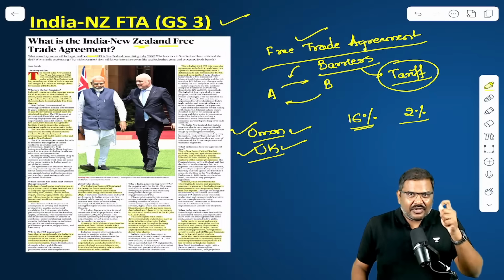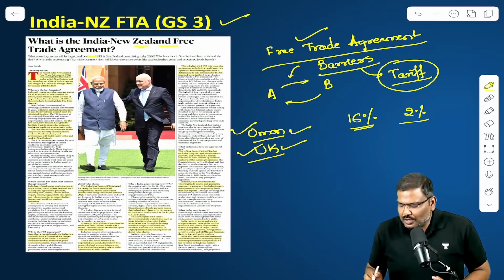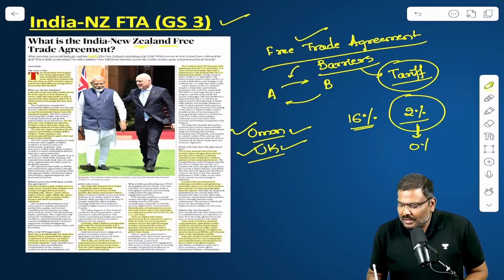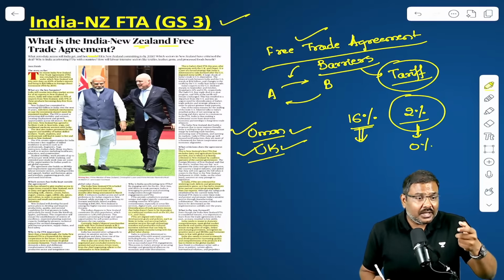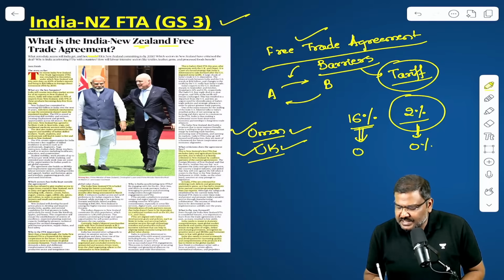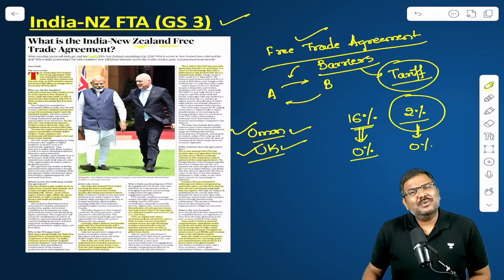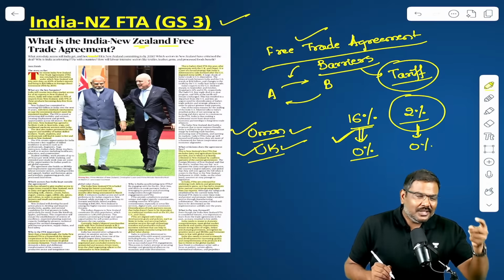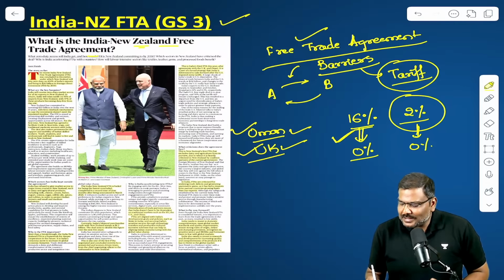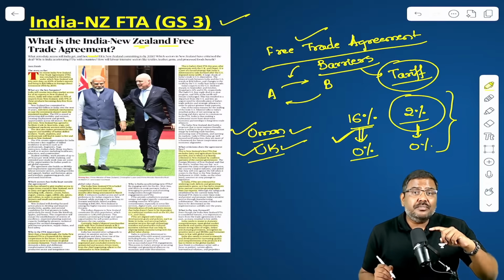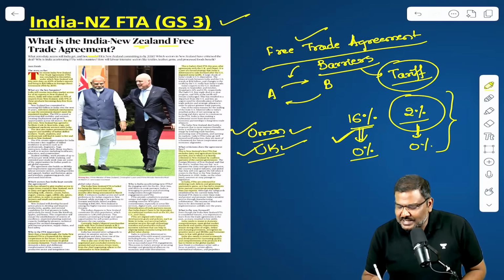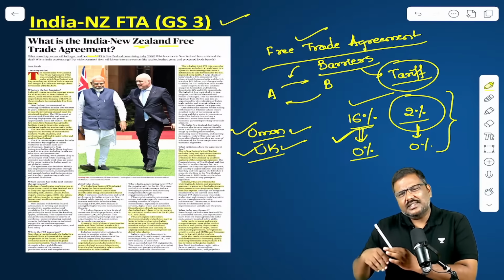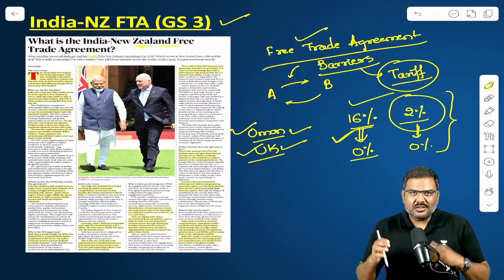New Zealand's average tariff is just over 2%. So New Zealand will reduce the tariffs from 2% to 0%, and India will reduce the tariff on imports coming from New Zealand from 16% to almost 0%. So don't you think the Government of India is providing more incentives to the exporters from New Zealand than the incentives the Indian exporters would be getting? So this is one more concern, one more criticism that has been leveled from the Indian side regarding this trade proposal.